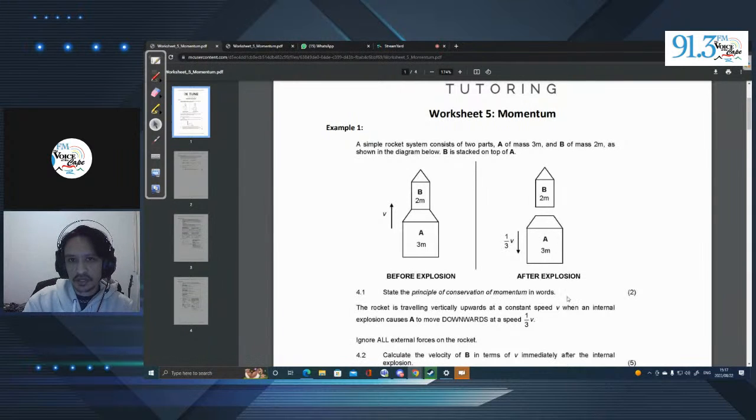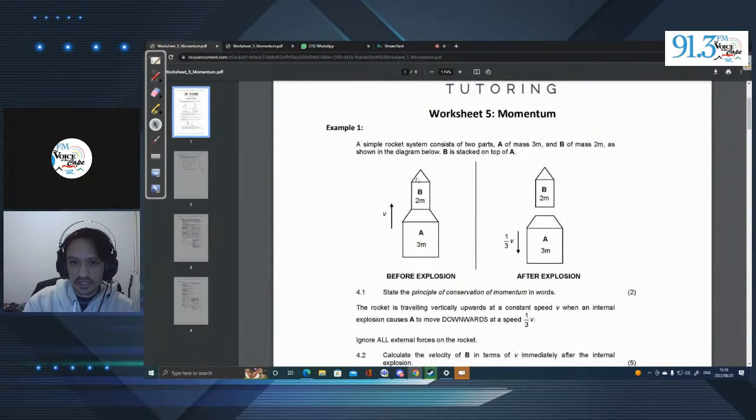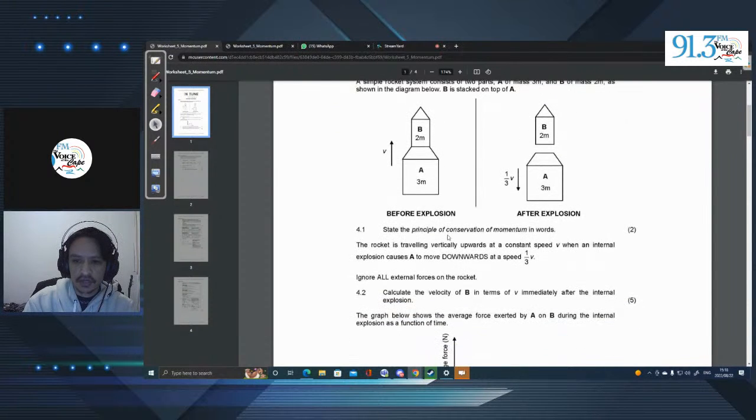The first question is, state the principle of conservation of momentum in words. The official definition states that the total linear momentum of an isolated or closed system remains constant, or conserved. In this image, the momentum is linear, happening only in the y-axis. It is occurring in a closed system: they're not saying it's affected by friction, wind, air, anything of the sort. There are no outside factors that can affect what's happening with this rocket.